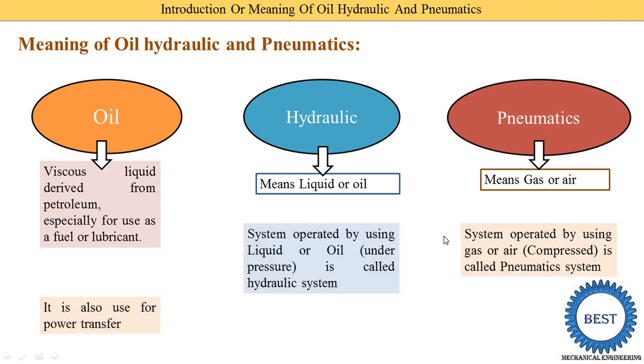So this is the basic difference between hydraulic and pneumatic systems. In a hydraulic system we use liquid or oil, that's why we require a pump to increase its pressure. So in any system where a pump is there, that means it is a hydraulic system. And in a pneumatic system, the working substance is gas or air. When gas or air is used, we need a compressor to increase its pressure. So in any pneumatic system we require compressors, and in any hydraulic system we require a pump.